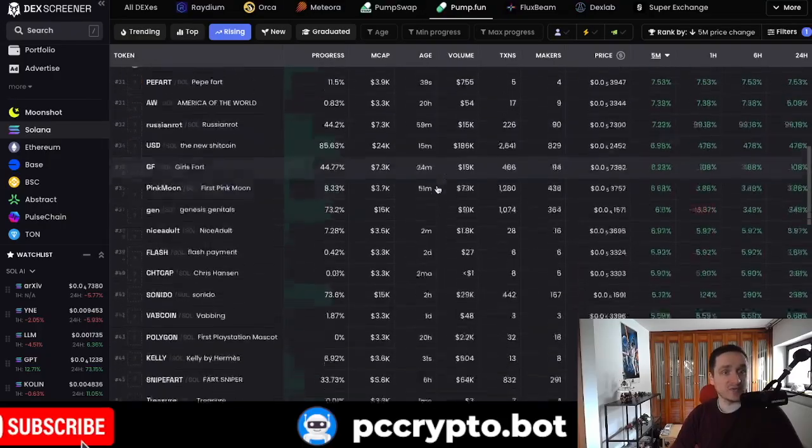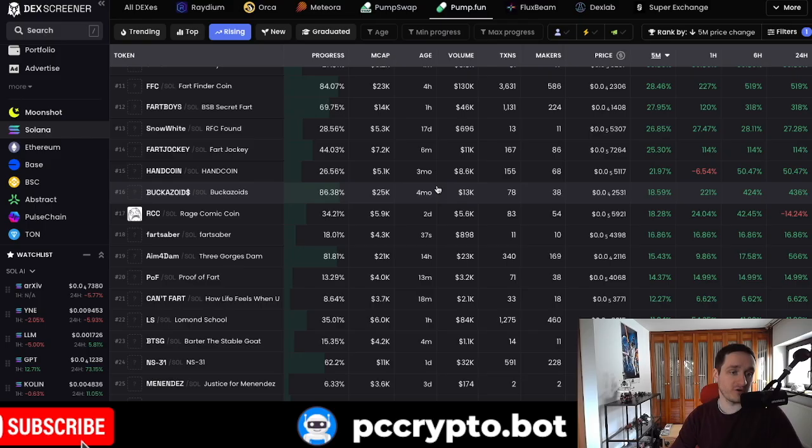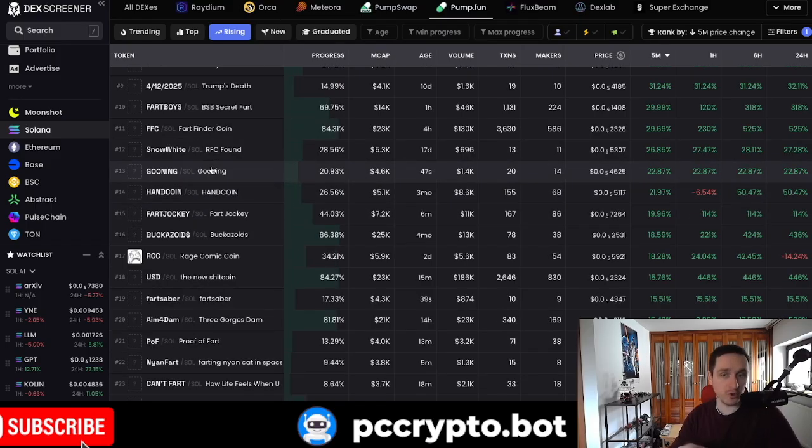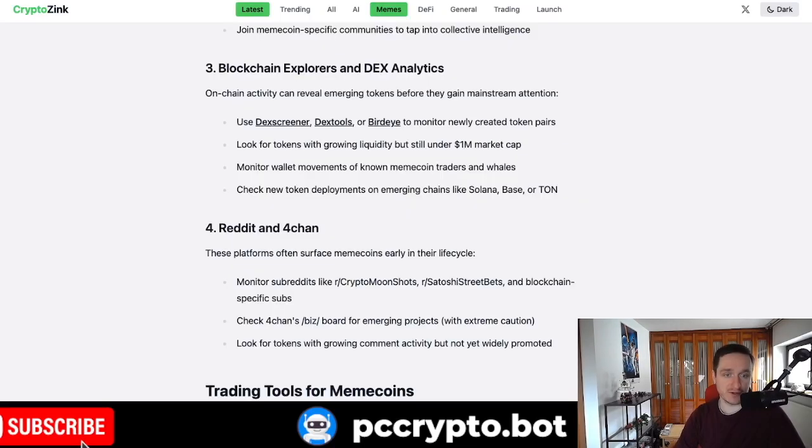So Dexscreener is one of the ways to discover that. Even if you don't invest, at least just try to follow. So for example, if you click on a particular coin, you can go to the social, see who's mentioning that token. Just search for the ticker on Twitter, see who's mentioning that particular token.